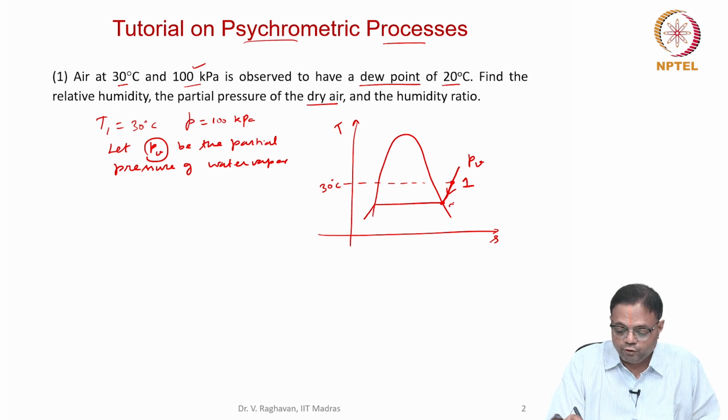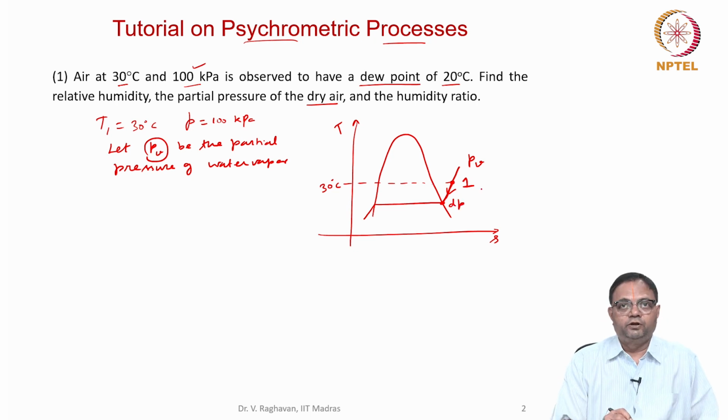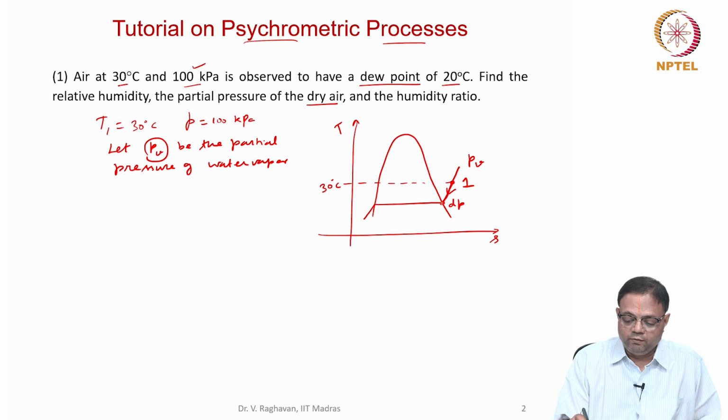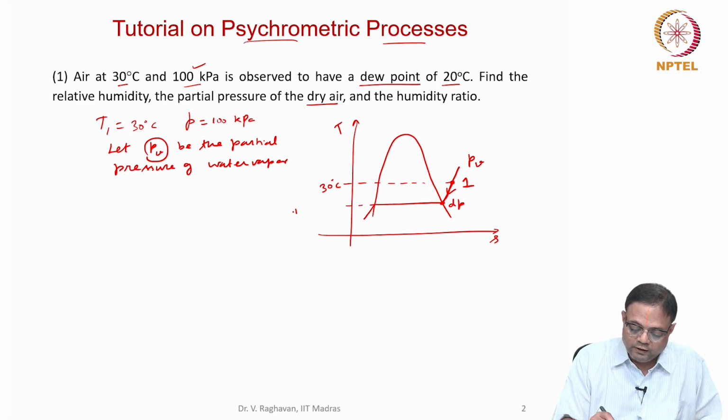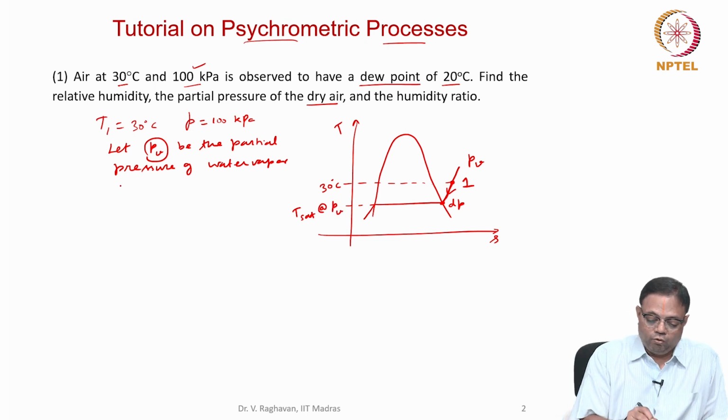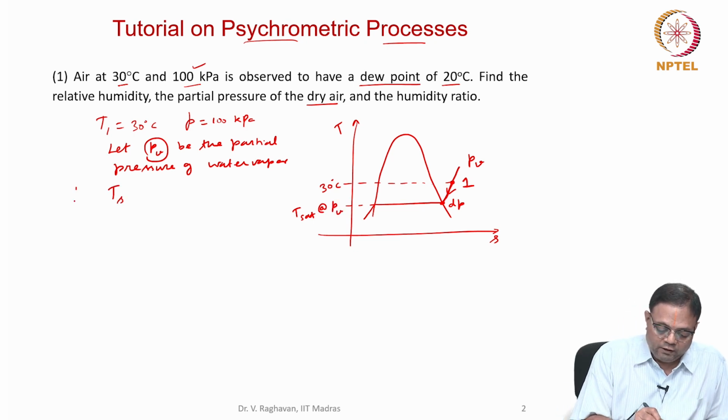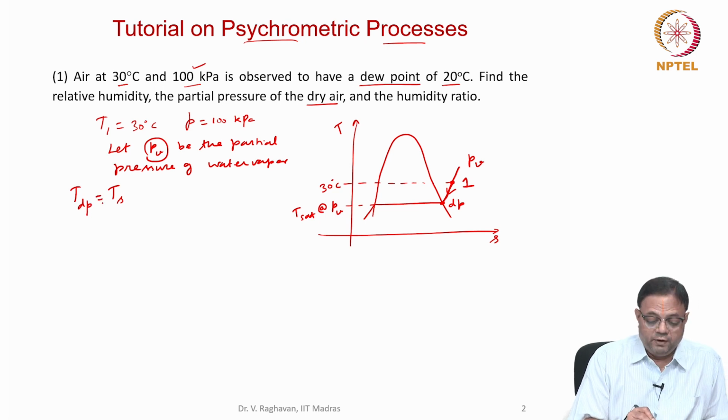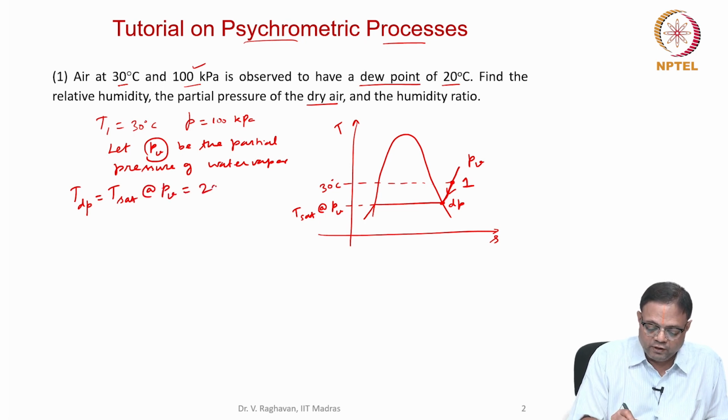This is called the dew point temperature. Obviously that will be equal to T sat at PV. So the dew point temperature T_dp equals T sat at PV, which is given as 20 degrees centigrade.